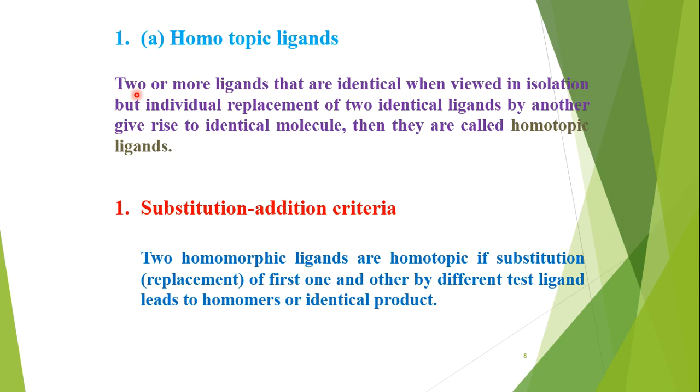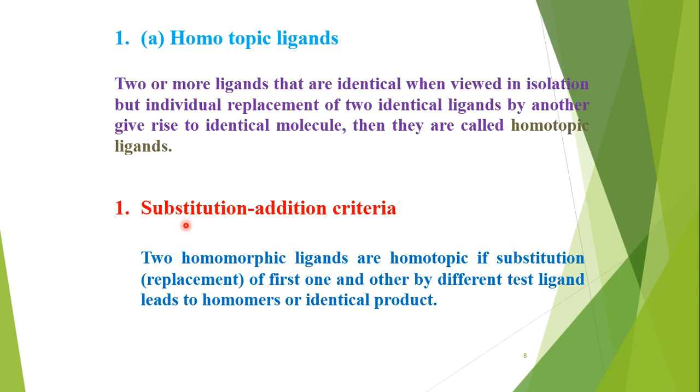Means if any ligand is substituted by a new ligand which is not present in this molecule, then all the formed structures, two structures or three structures, will be exactly identical. So these type of ligands are called homotopic ligands.